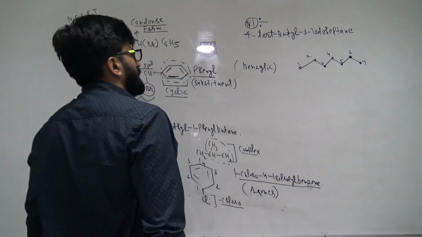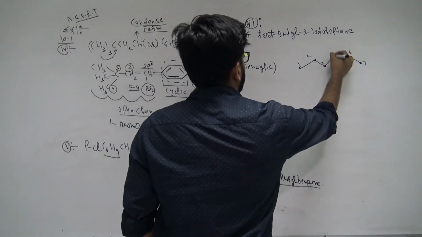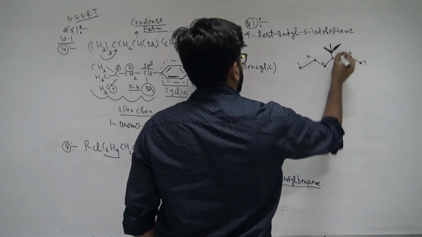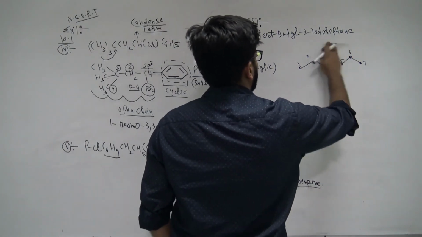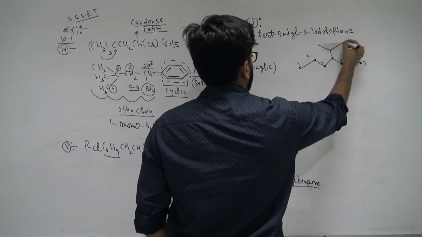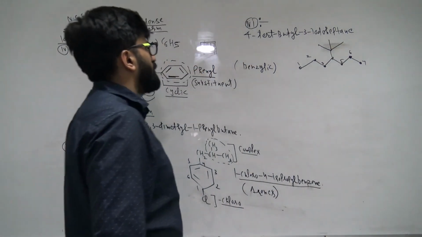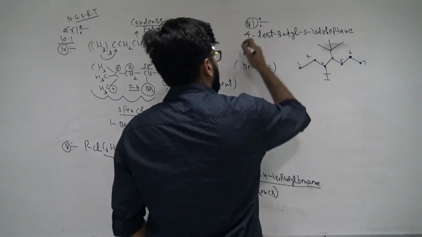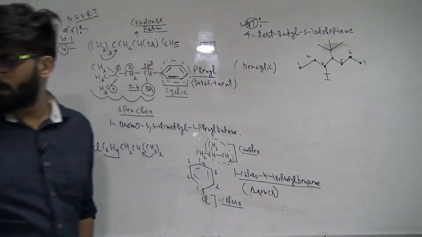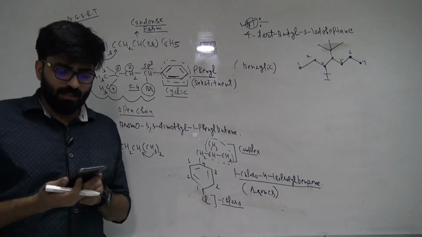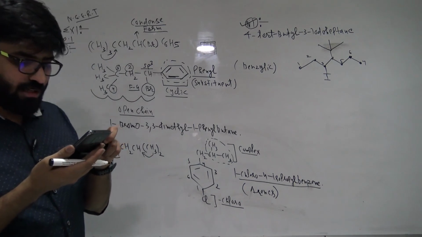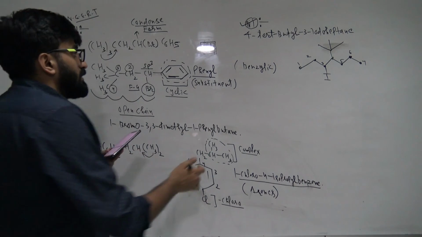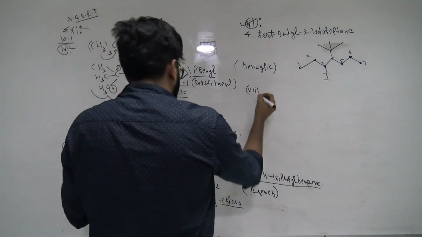At the 4th position we have to mention the tert group. So what is the tert group, guys? This group is called the tert group. I hope you remember it. This group is known as the tert group at the 4th position, and at the 3rd position there will be iodo. Even these kind of questions are very famous. Let's take one last question and then we are done with this particular chapter. This is also a wonderful question of such a category.